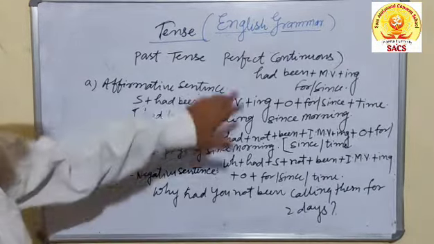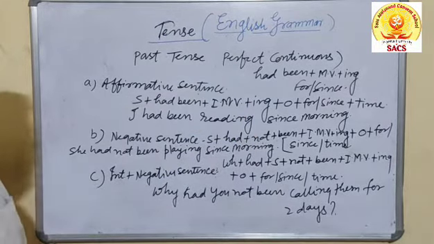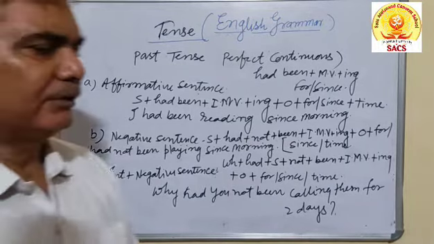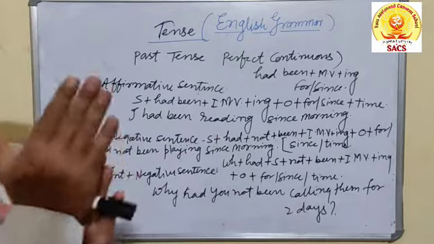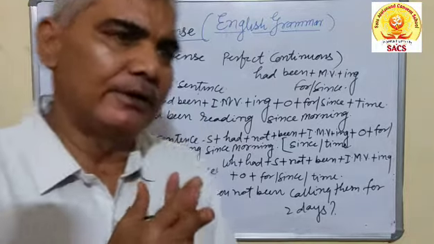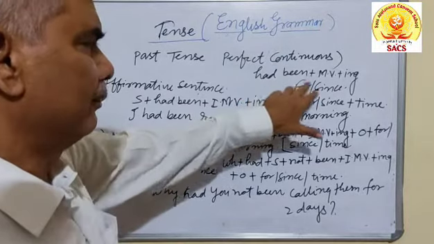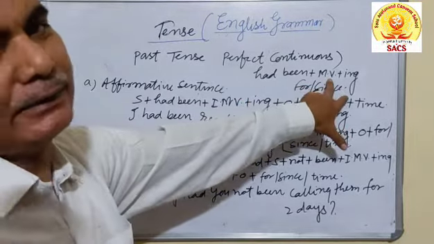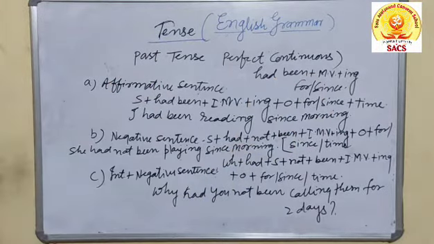Now, past perfect continuous tense, the last part of the tense. Actually, past perfect continuous is used as the present perfect continuous is used. There are two helping verbs, has been and have been, but in past perfect continuous you can see one helping verb only, that will be had been plus first form of the main verb plus ing. The subject may be singular or plural, it means nothing. Had been will be utilized for both.